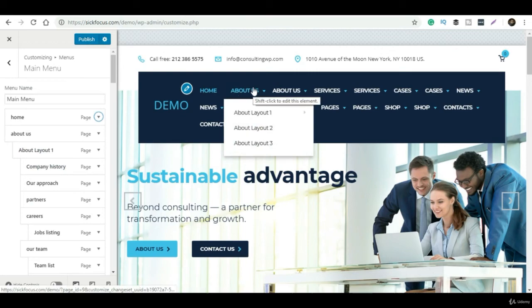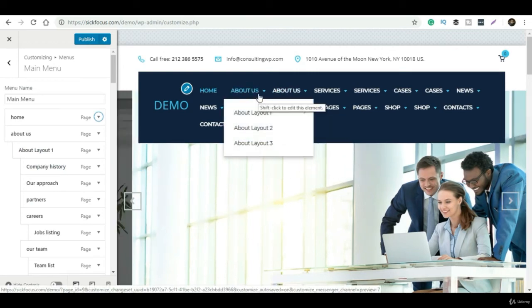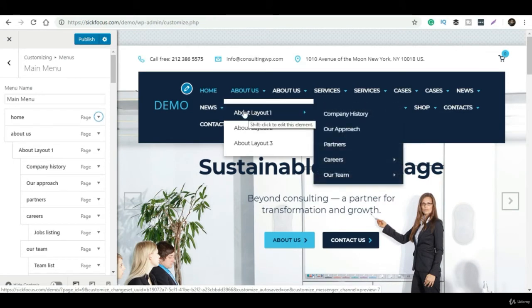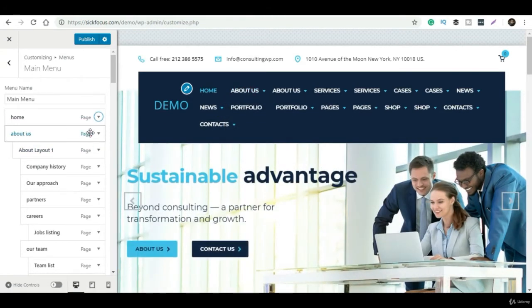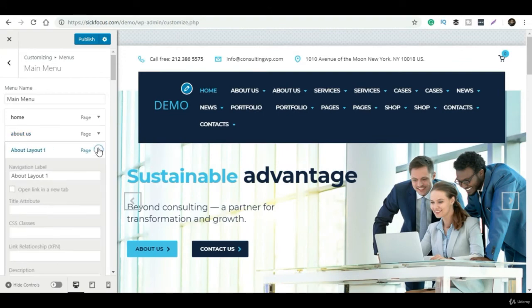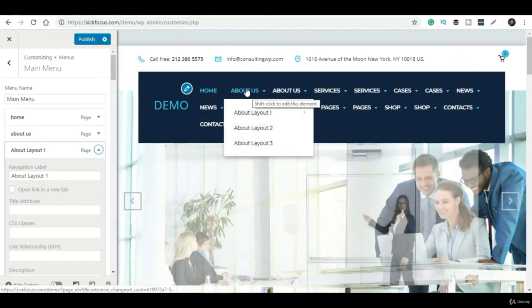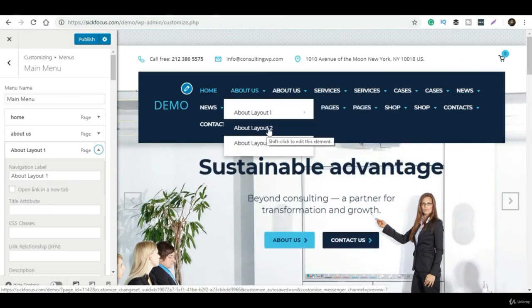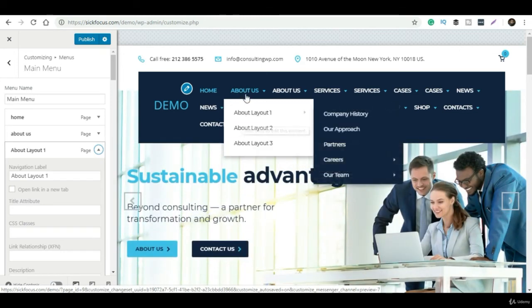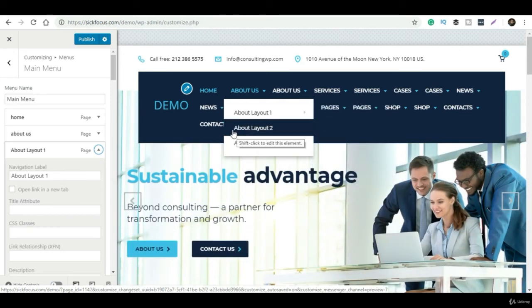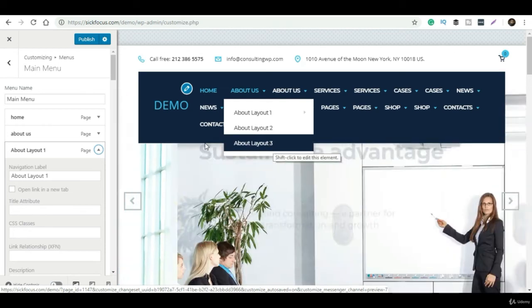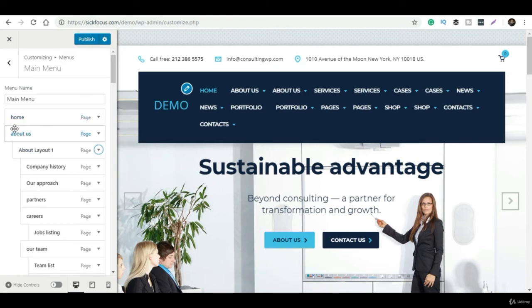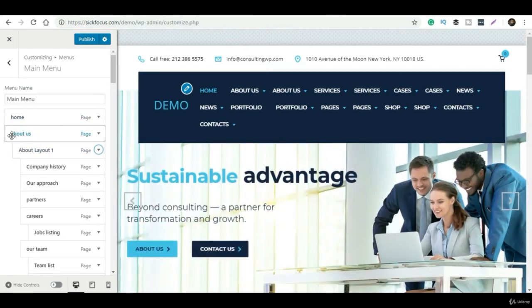Suppose I want to customize my menu part after About Us. I want to change this name, so I want to add something like my vision and mission statements. So simply click on this part, for example this is Company History, and I want to change it to something like Company Profile. So whatever name I need I can write here, and it will automatically change. See, I have updated Vision under About Us, and after that I have changed it to Company Profile. See, it is now showing Company Profile.